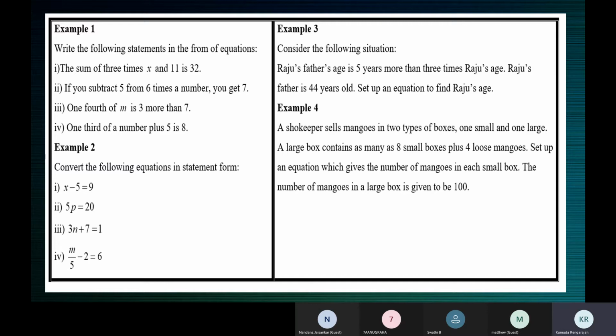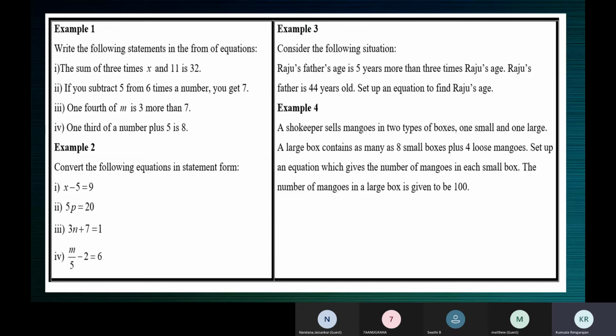Or you can say the difference of x. You need not say a number and all that. The difference of x and 5 is 9. Simple. When you say difference of x and 5, whatever is first will come first. Only when from comes, after from will come first. Otherwise, whatever is first is first. The difference of x and 5 is 9.